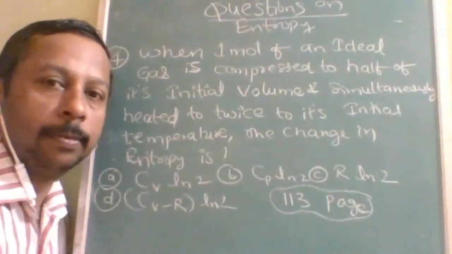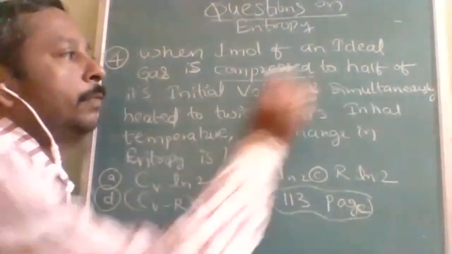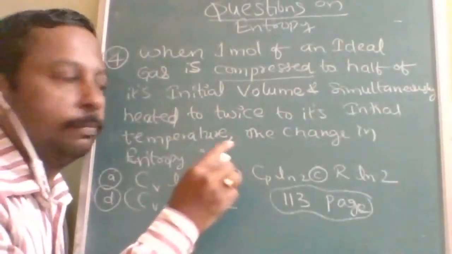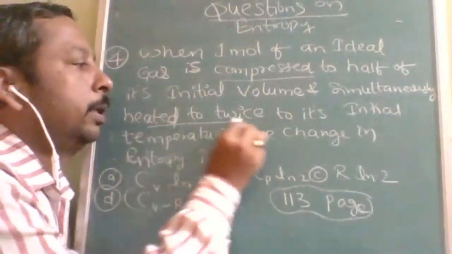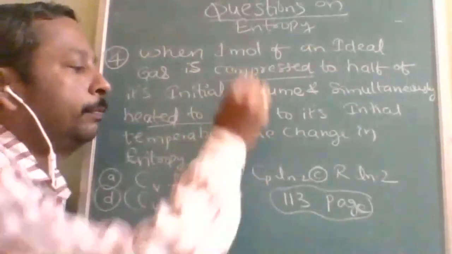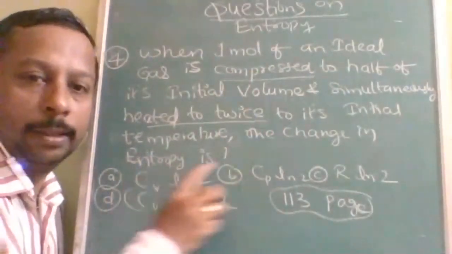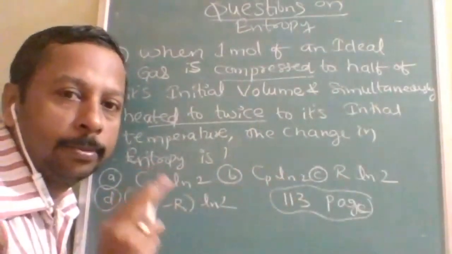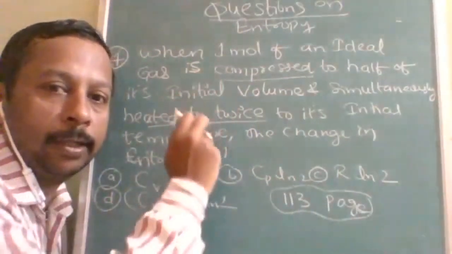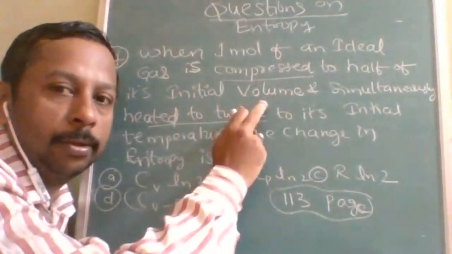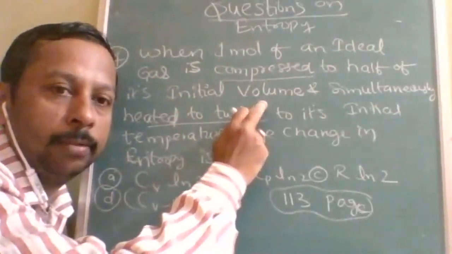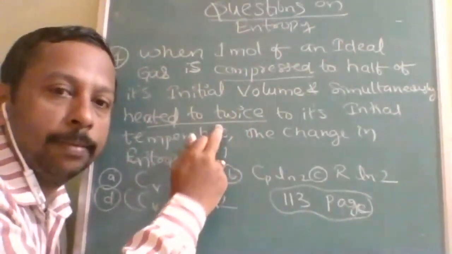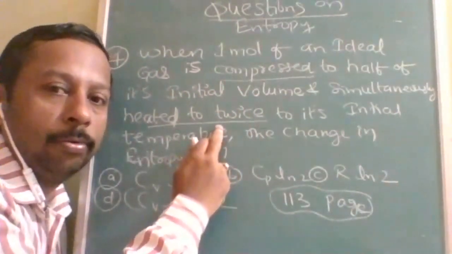What are the two formulas? One for the volume change, the entropy change for compression, and another for the temperature change, heated twice. When you combine these two formulas, you will get one of the options. Substitute the values: n is equal to 1, V2 is equal to V1 by 2, and T2 is equal to 2T1.